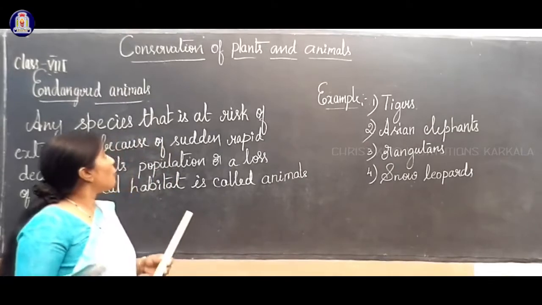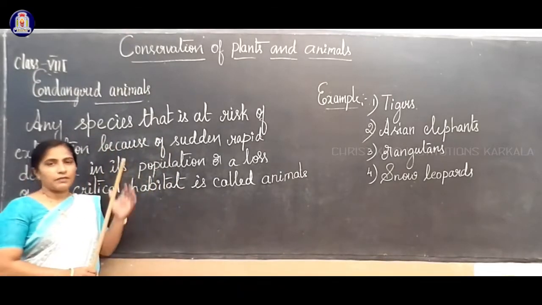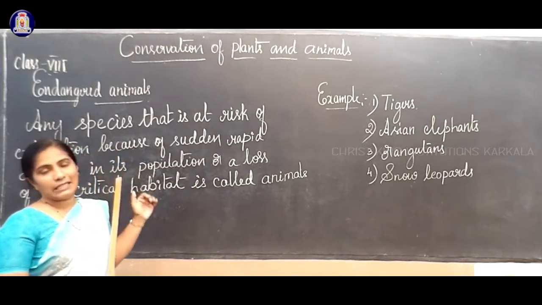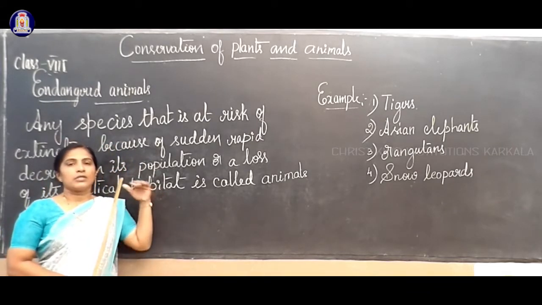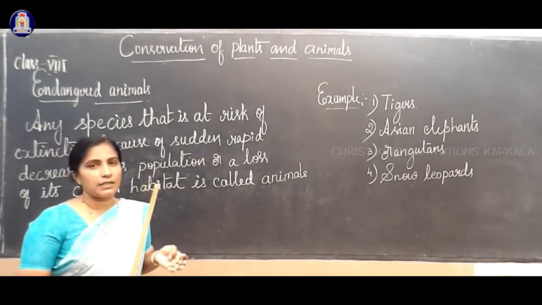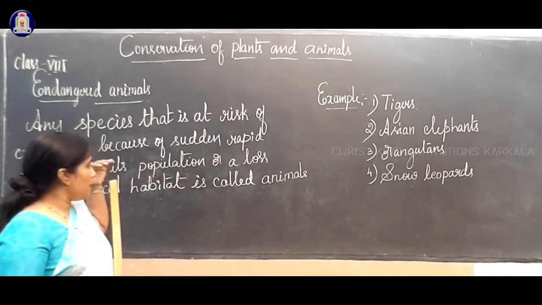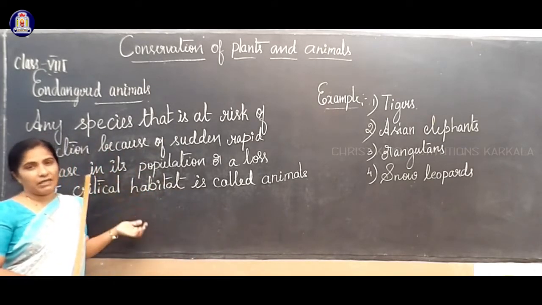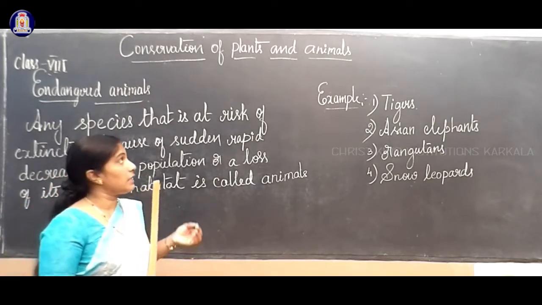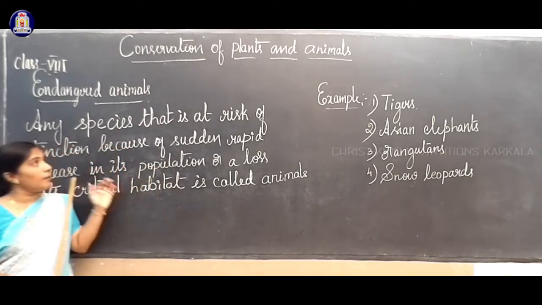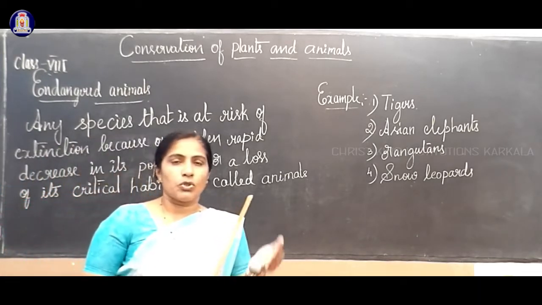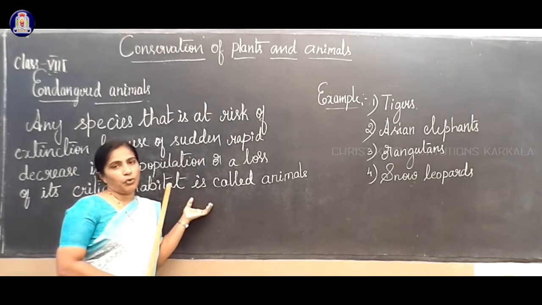In conservation of plants and animals, the first topic we have studied is how we should conserve the plants and animals in our surrounding. In the environment, we have studied wildlife sanctuaries, national parks, or maybe zoos. Then we learned about flora and fauna, related to plants and animals. The next topic we have studied is called endemic species. Endemic species are the species that are restricted to only a few places.